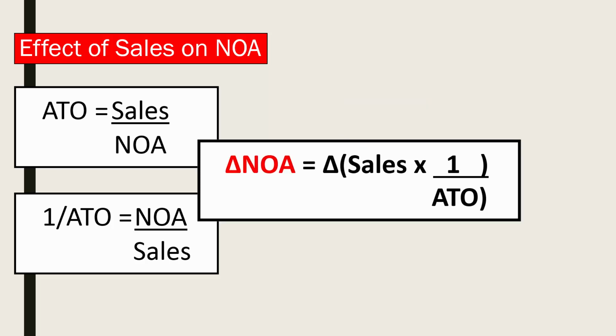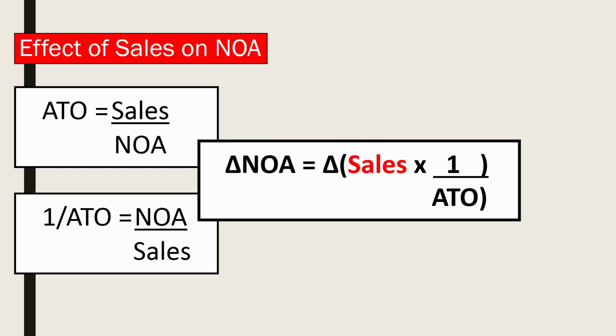What this shows is that the change in the book value of a firm's net operating assets is driven by its change in sales and by changes in the amount of net operating assets needed to generate $1 of sales, that is 1 divided by asset turnover. Sales growth is usually a key driver of increasing the book value of net operating assets and increasing economic profit and cash flow and the value of a firm.